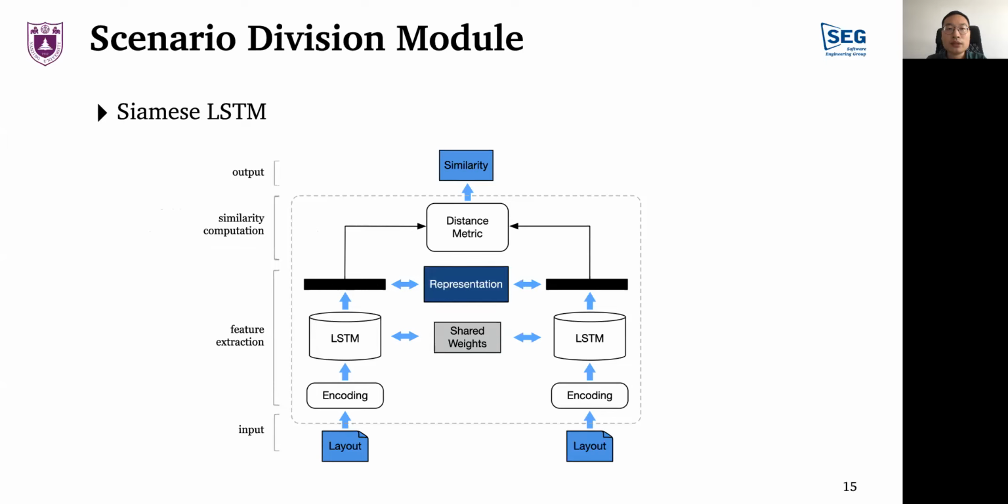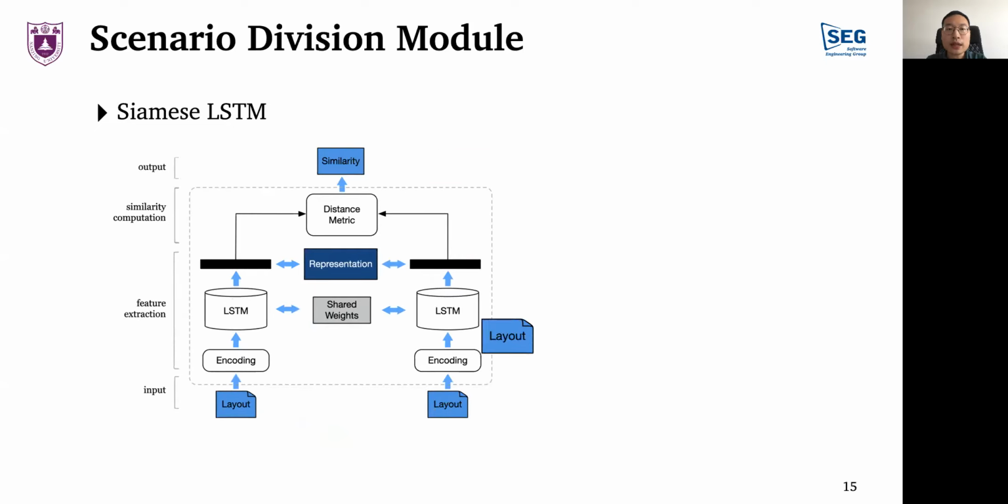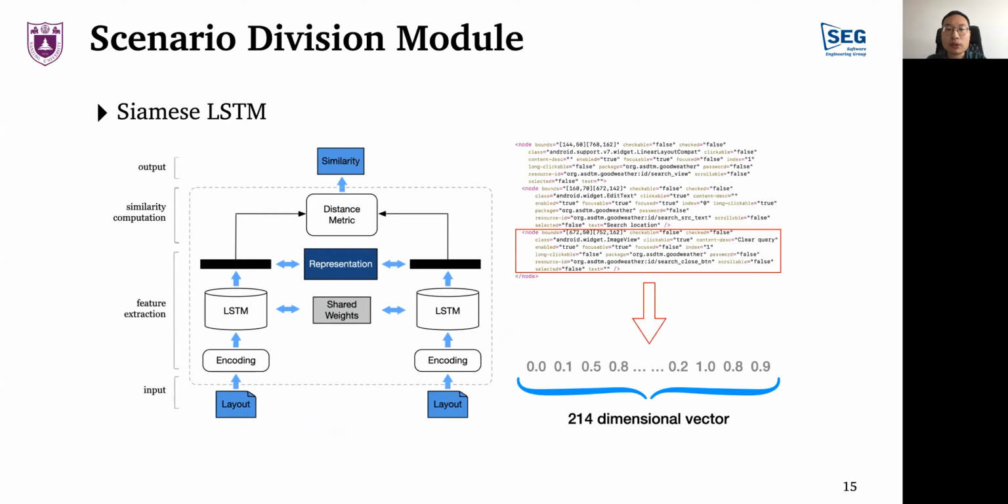Specifically, the model contains two identical long short-term memory neural networks, through which feature extraction is performed on the two layout files. Then, through the distance measurement, the similarity of the two states is calculated on the extracted vectors. The right side shows the process of preprocessing the layout file. We adopt different encoding methods for different data types.